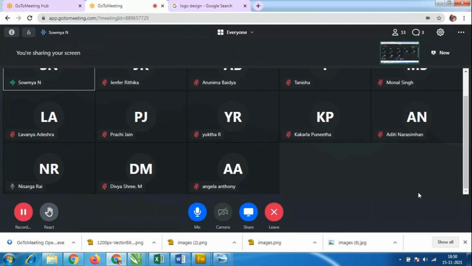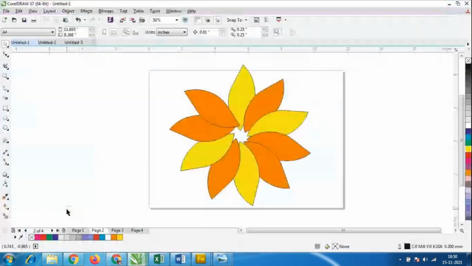Okay, those who have not understood how to create these petal designs, I'll repeat once again. So everybody understood, right? This is the thing I have created on page 2. So page 1 like this, page 2 like this.